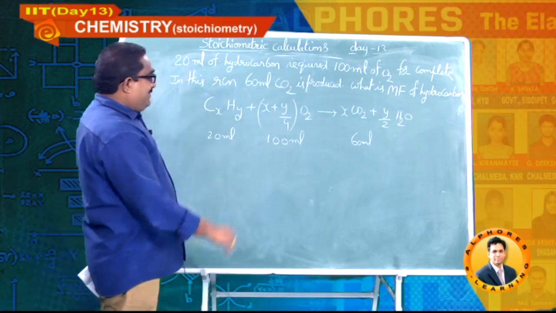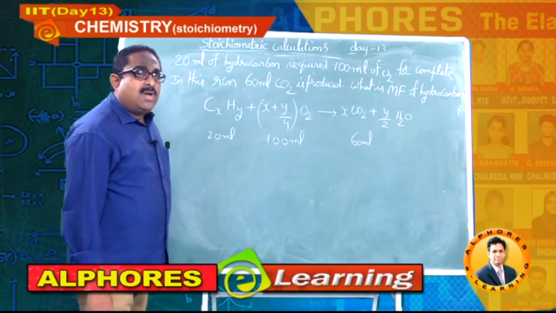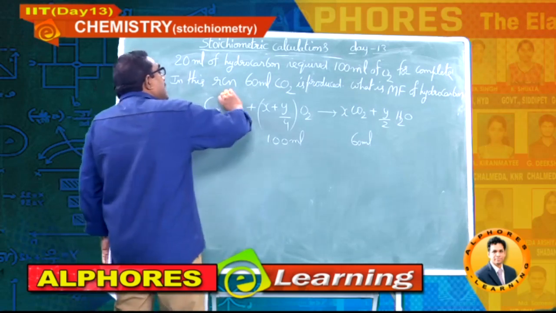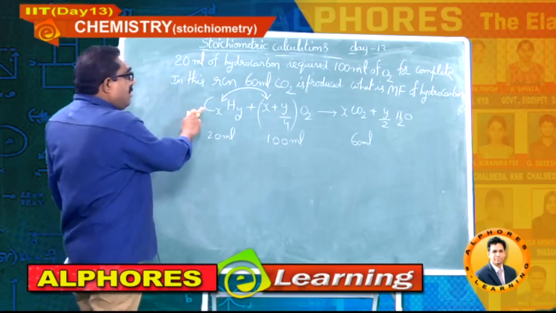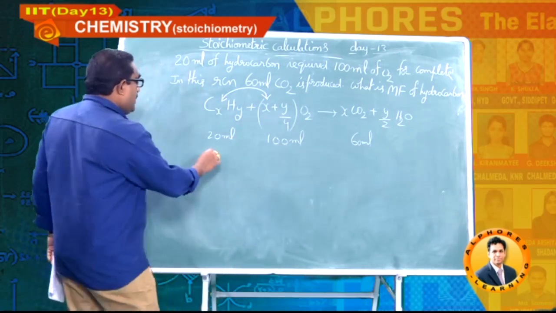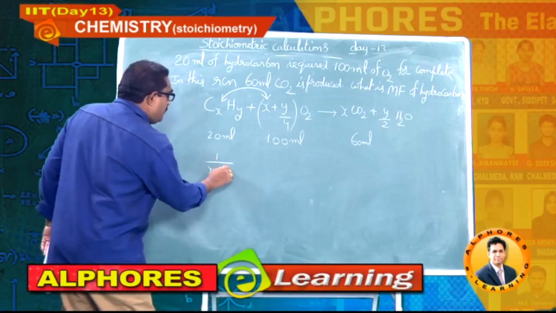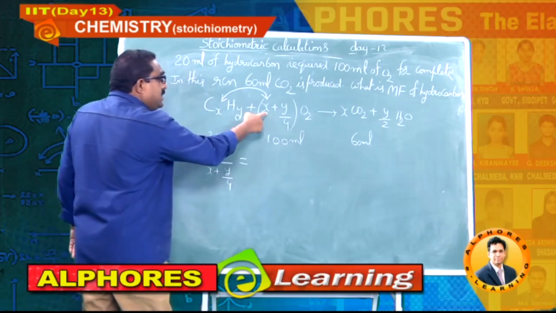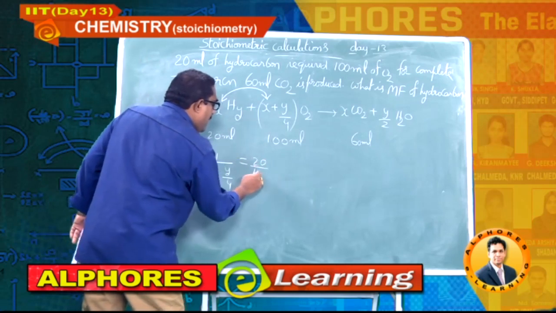We know for gas mixtures or reactions, the moles ratio is equal to the volumes ratio. Here I am going to take this combination. 1 mole needs X plus Y by 4 moles. I am writing 1 by (X plus Y by 4), the moles ratio, is equal to the volumes ratio, that is 20 by 100.